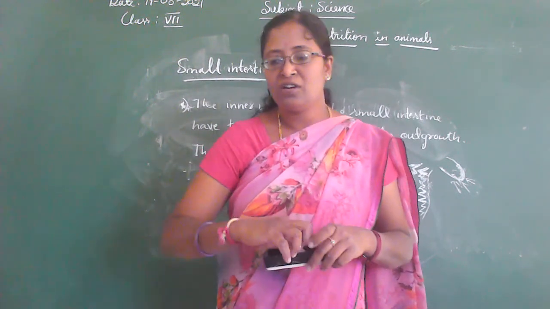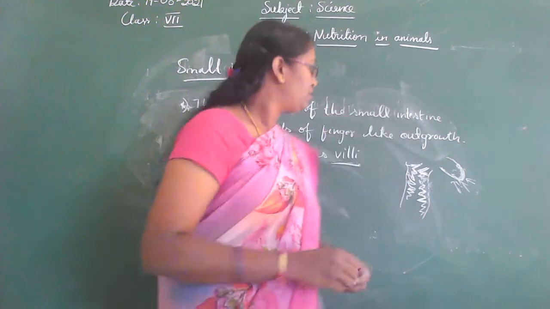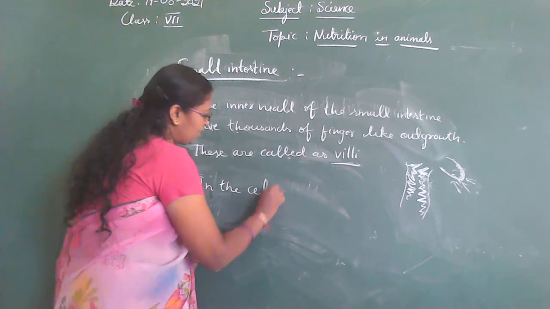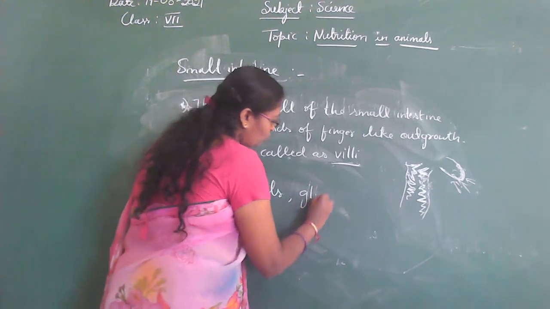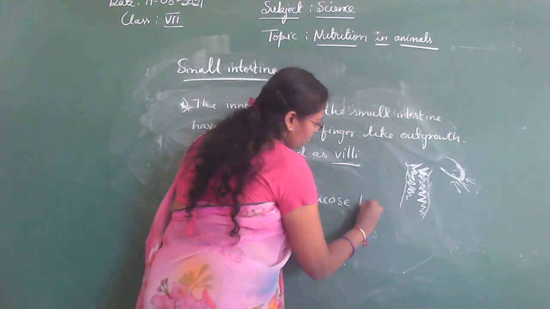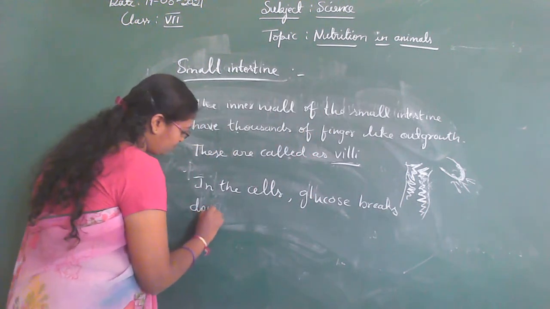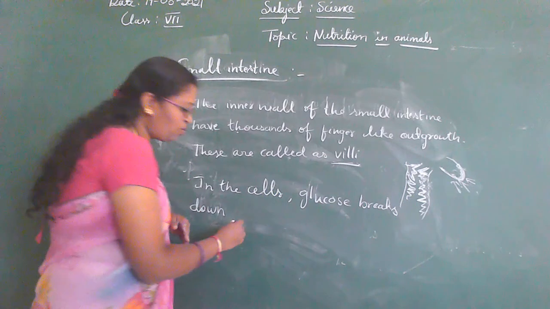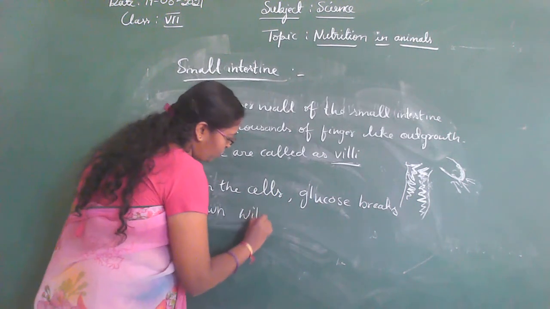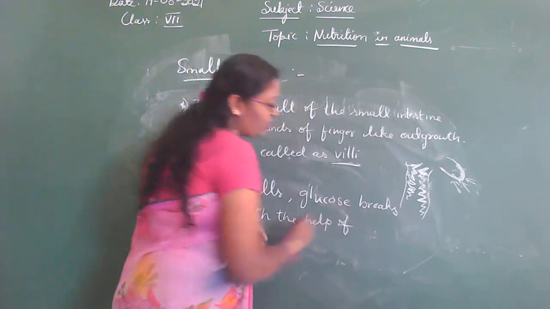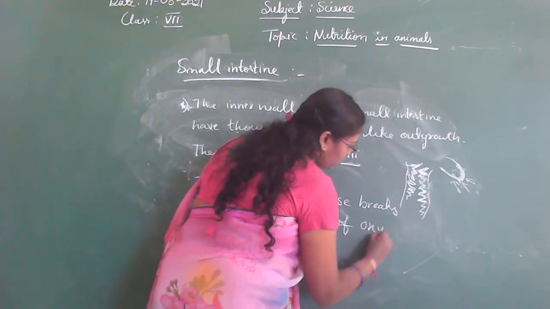So in the cells, glucose breaks down with the help of oxygen.